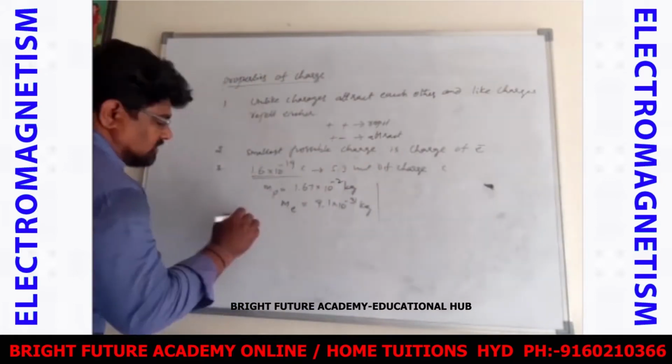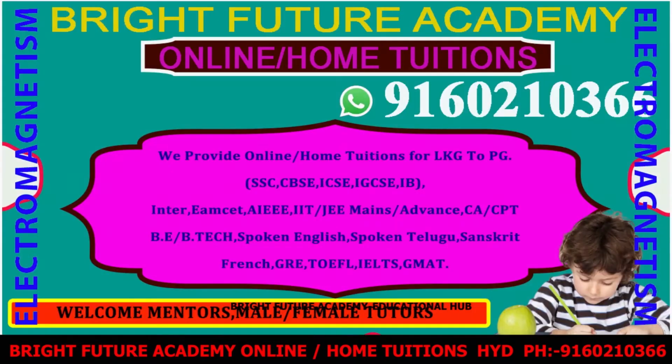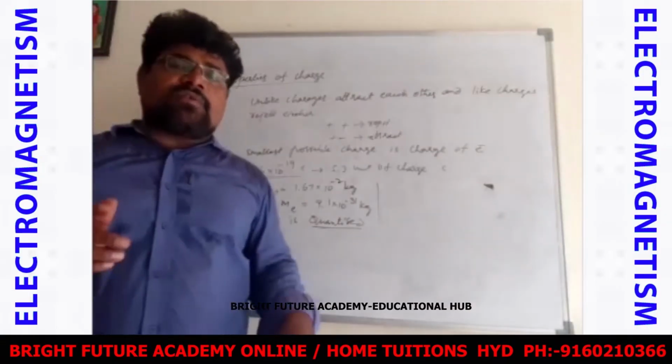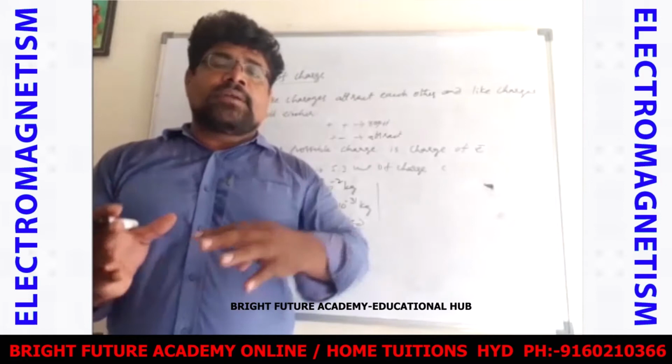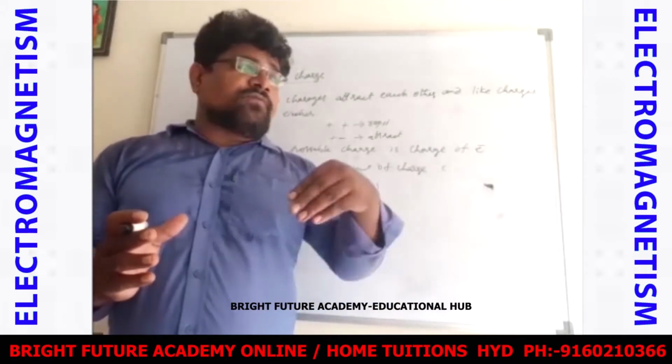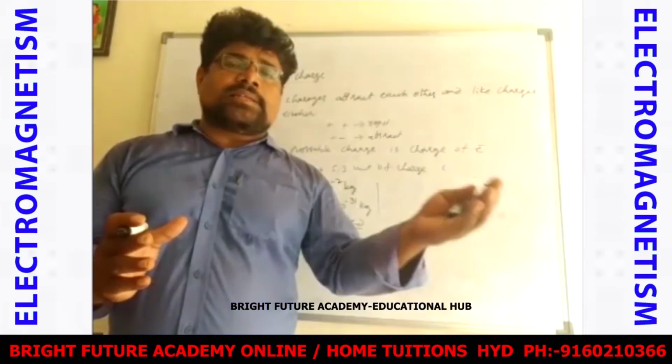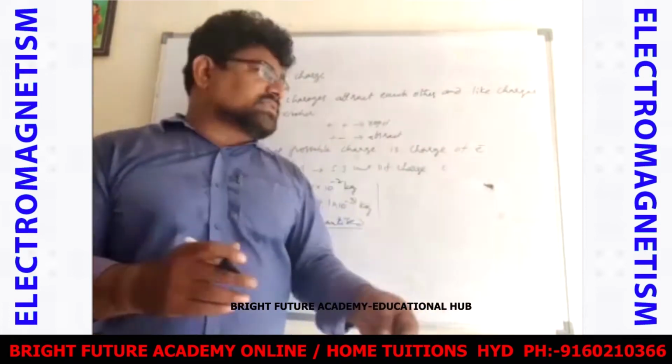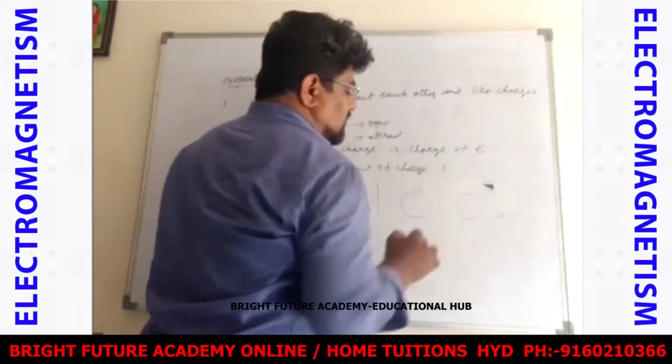And next one is charge is quantized. So what is the meaning of this quantization of charge? Quantization means if we want to transfer charge from one body to another body, then the charge flows in the form of a number of electrons. Here one body is there, here another body is there.